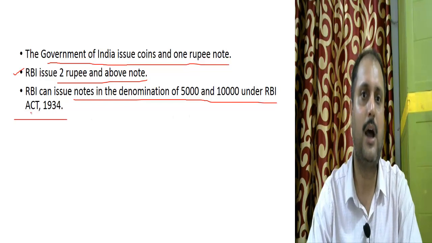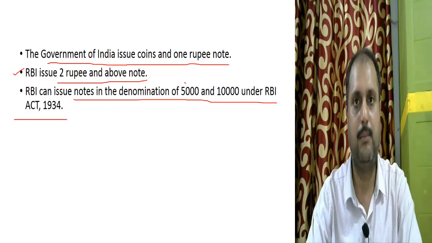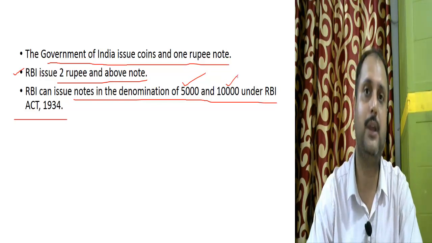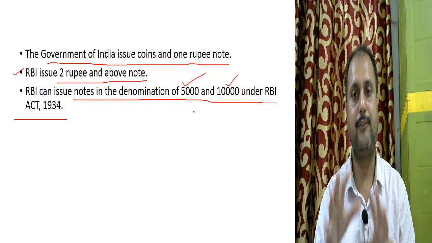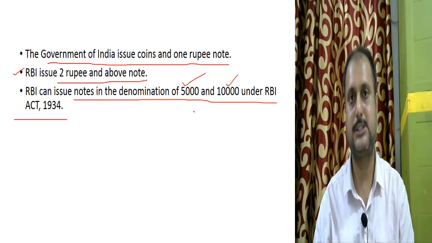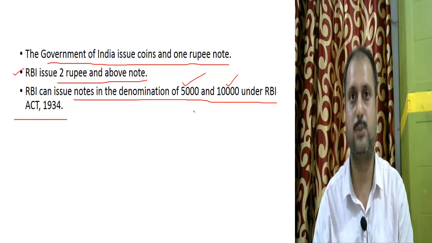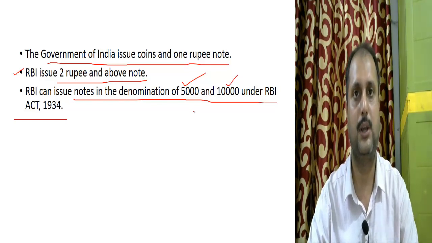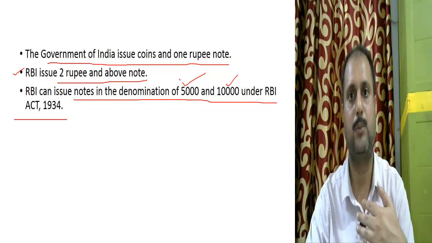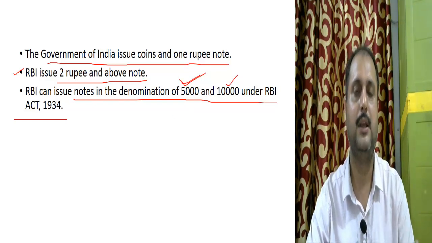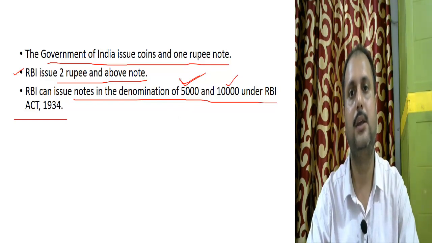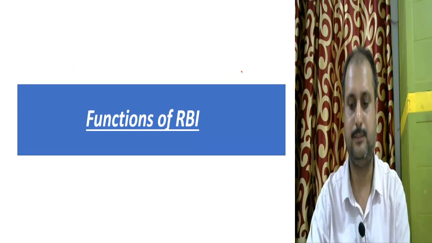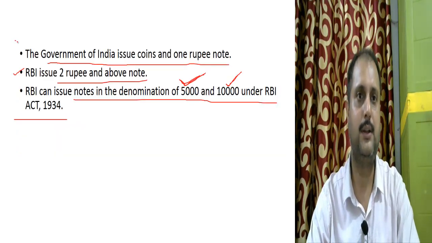So under this act, RBI can also print notes of 5,000 or 10,000 if there is a large amount of inflation. Now, if you have notes of lower denomination, it is much more proper. It means that the inflation is controlled. If inflation goes out of the boundary, if there is creeping inflation, if there is walking inflation, then the RBI can print notes of 5,000 and 10,000 also.